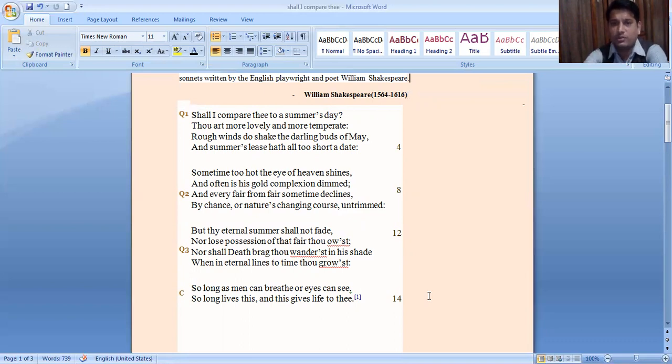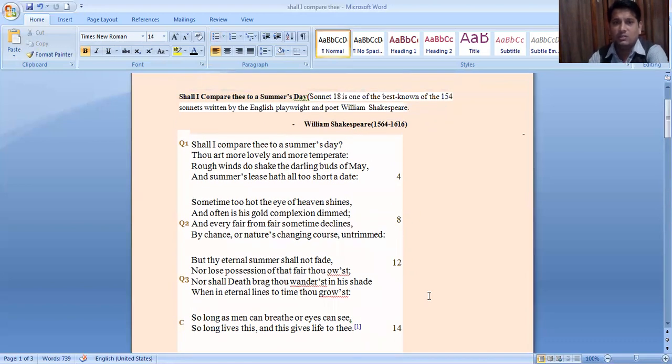Let's go through the poem here. Some typical words are here. "Shall I compare thee to a summer day?" The poem starts with a question. Here, thee, thee. Students, you might get confused. Thee is an old use of English, that is, thee means you. Here, you might be the poet's beloved, the poet's lover.